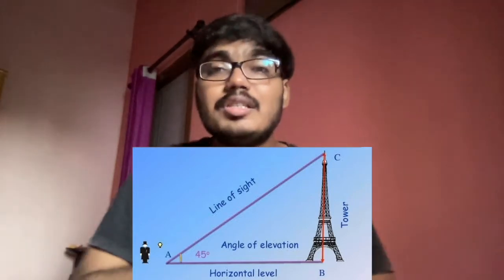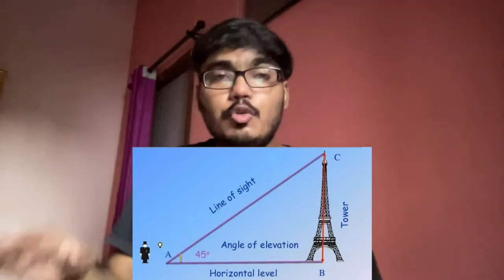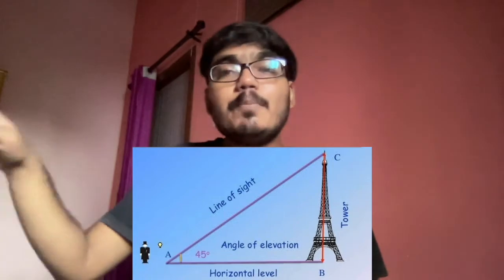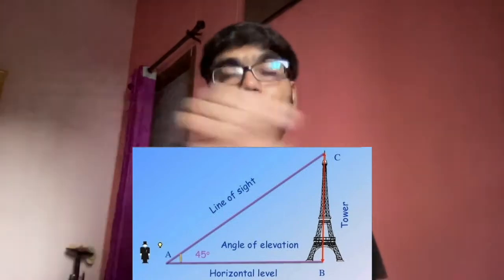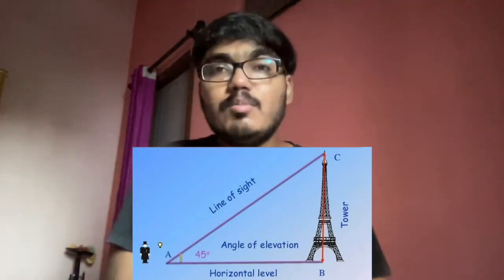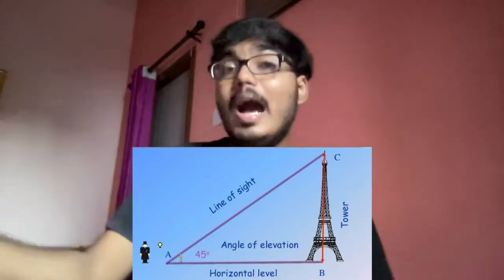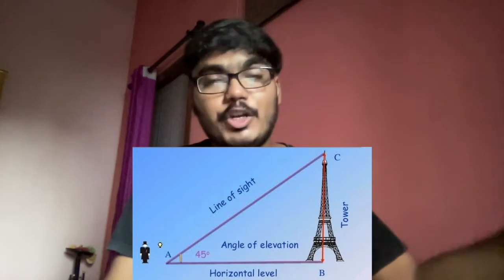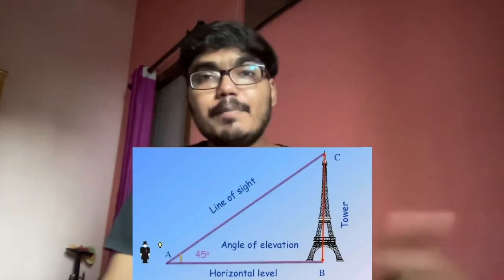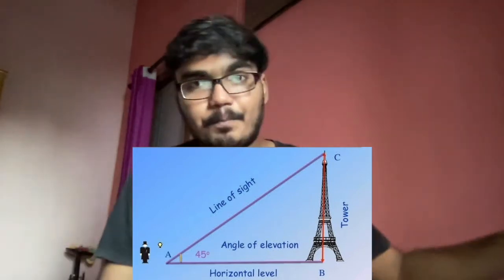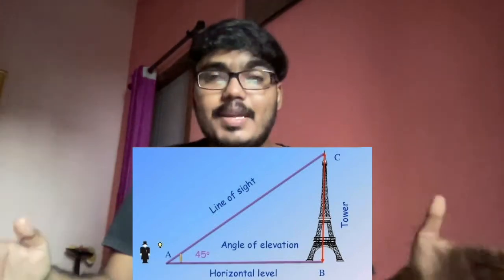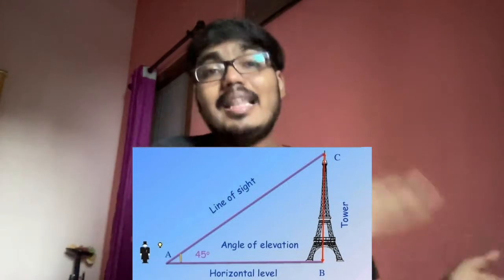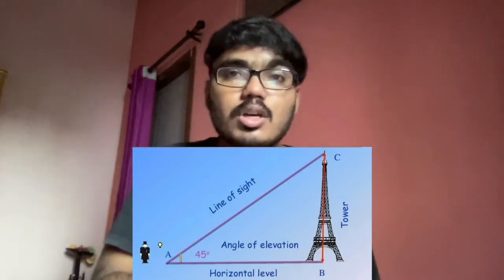Now imagine that you are on the ground. You are at position A as of now. Now from position A to B, B is the bottommost point of the tower. So you are at A, right? And B is the bottommost point of the tower. Now look at this line AB. This line AB is the line on the road or on the ground. So this line AB can be easily measured.